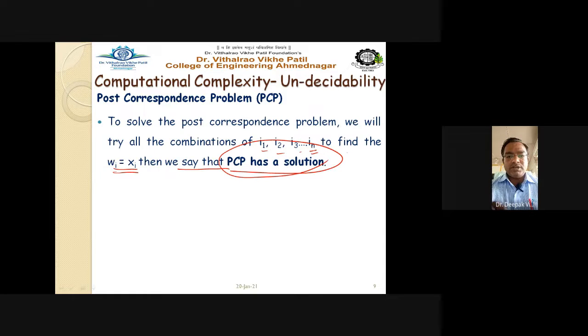So if a problem is given to find out whether this post correspondence problem has a solution or not, whether it is solvable or not, then we have to try all the combinations of I1, I2 up to In to find out whether every string from the first list is equal to the corresponding string in the second list. Then we can say that the PCP has a solution.